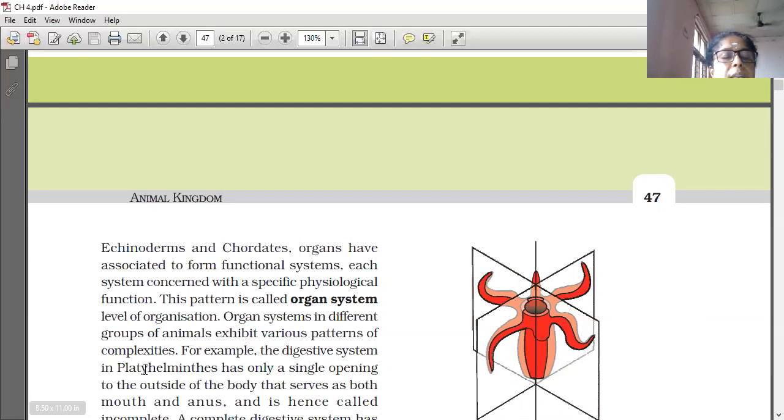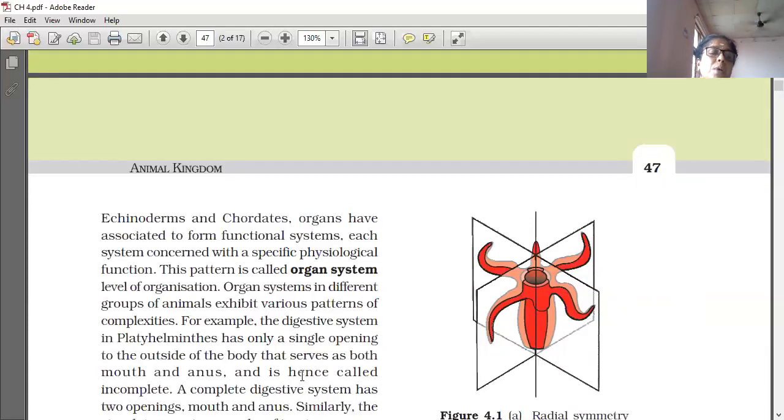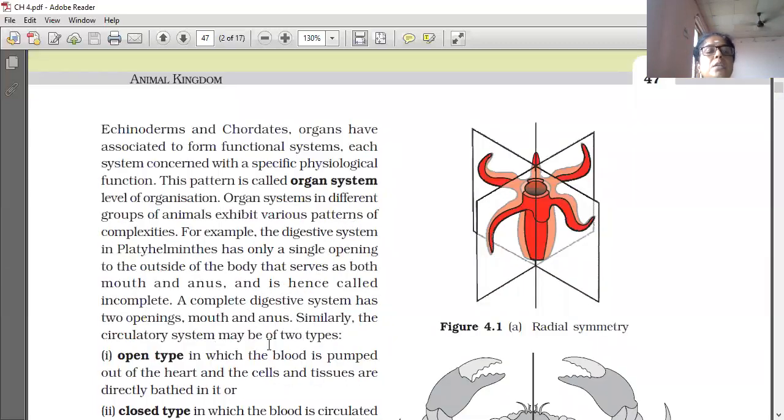Organ systems in different groups of animals exhibit various patterns of complexity. For example, the digestive system in Platyhelminthes has only a single opening to the outside of the body. So the same opening acts as both the mouth and anus. So it is called an incomplete digestive system. And the phylum which has both openings, mouth and anus, has a complete alimentary canal.